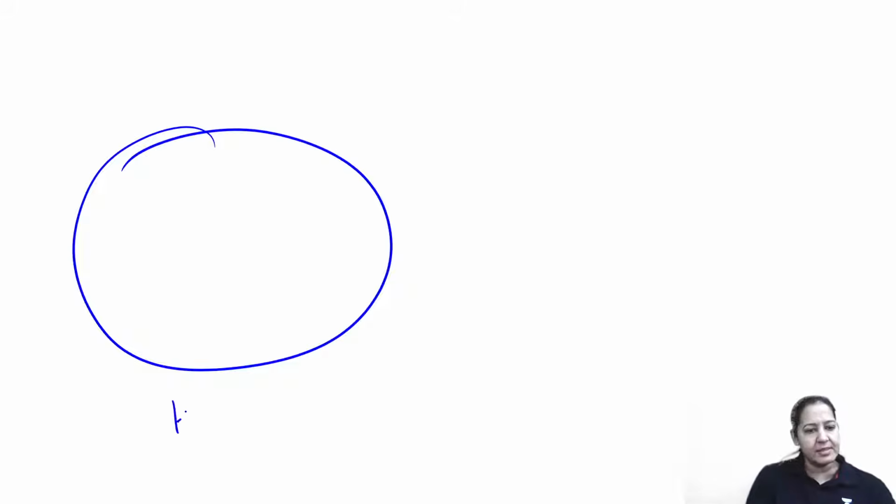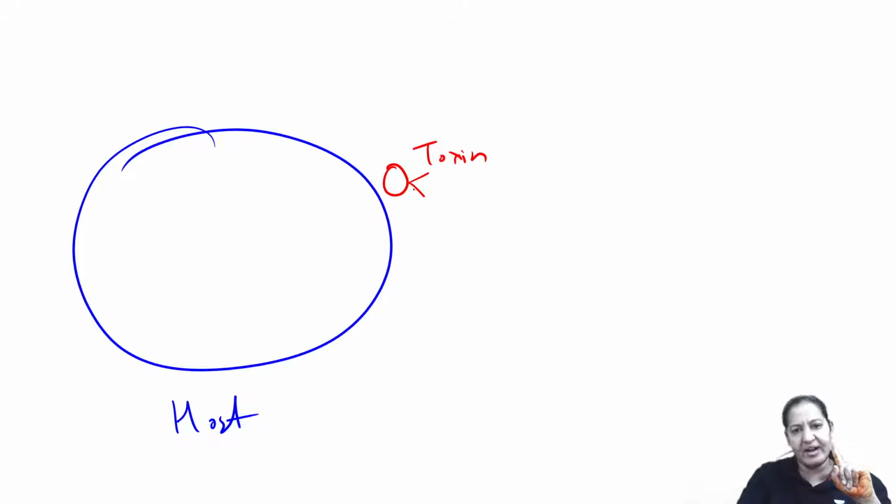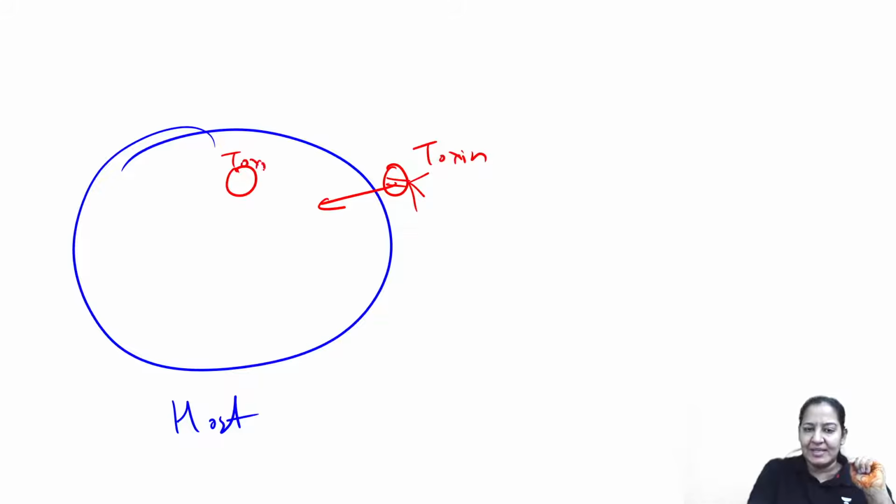Basically, let me draw a human cell. This is a cell, the host cell. The host cell can be human or animal. Now this is the toxin of Bacillus anthracis, having three factors: edema factor, protective antigen, and lethal factor. Three factors are there. The toxin will enter inside the cell, and after entering, it will stimulate an enzyme. The name of the enzyme is adenyl cyclase.